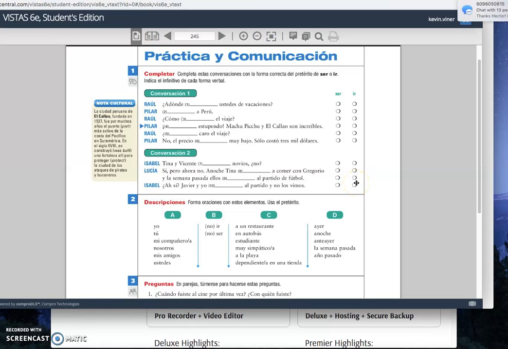Okay, last one. Javier y yo blank al partido y no los vimos. Pause it. And we're back. Javier y yo fuimos al partido y no los vimos. So here we see the al, right? So we know it's ir. Okay, muy bien, clase. We'll do one more activity together.